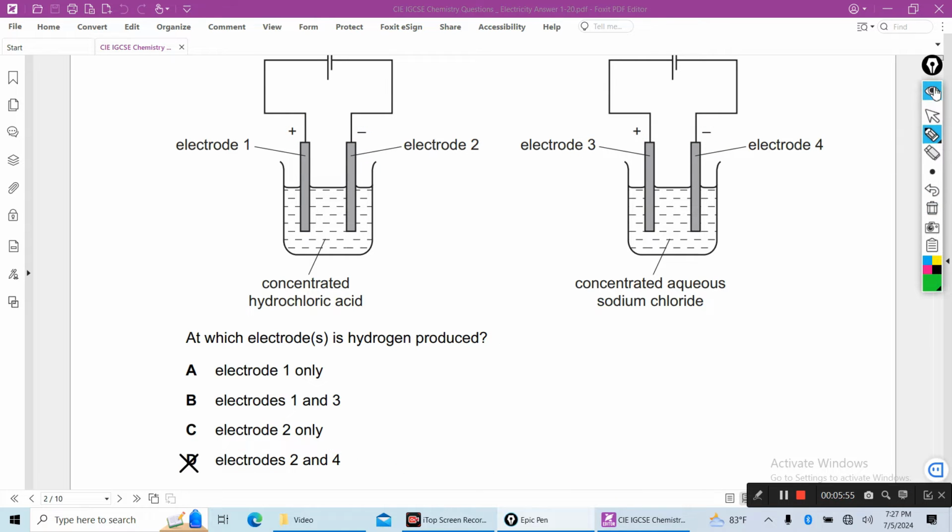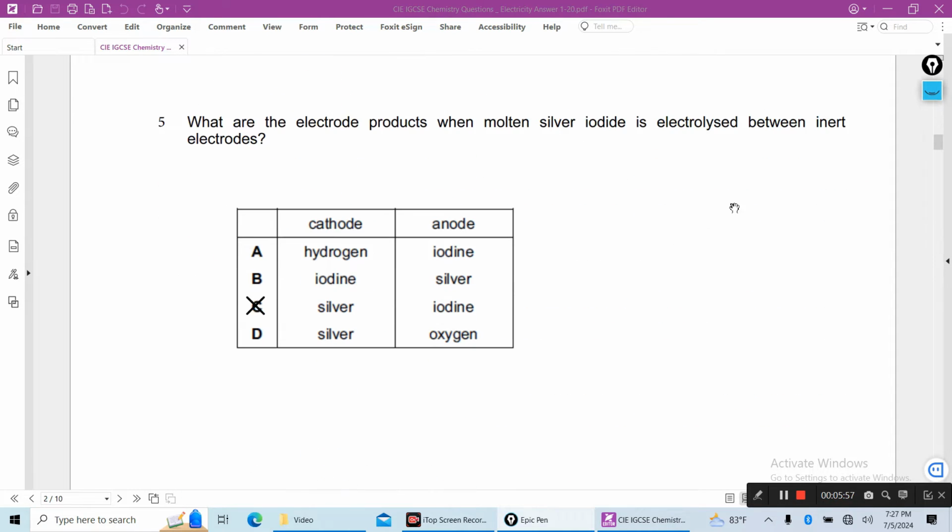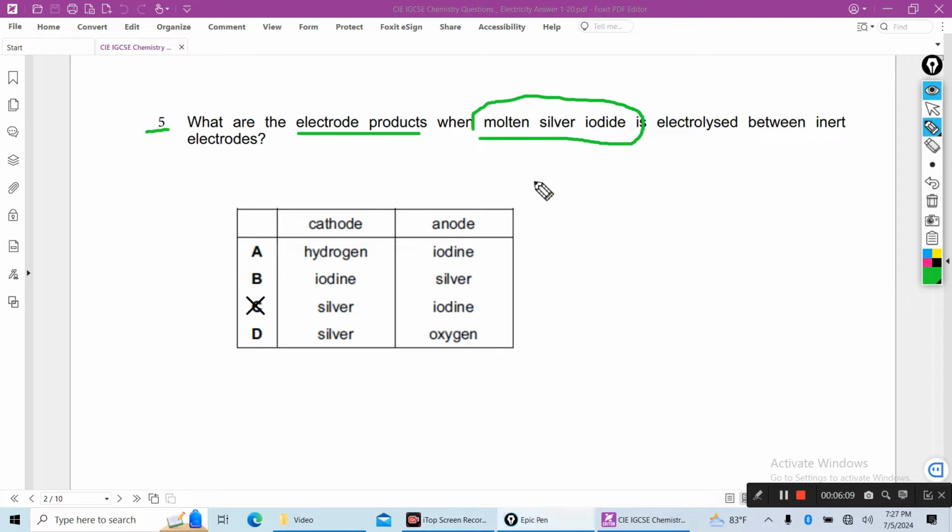Then number 5, what are the electrode products when molten silver iodide is electrolyzed? Here also molten silver iodide contains silver ion and iodide ion.